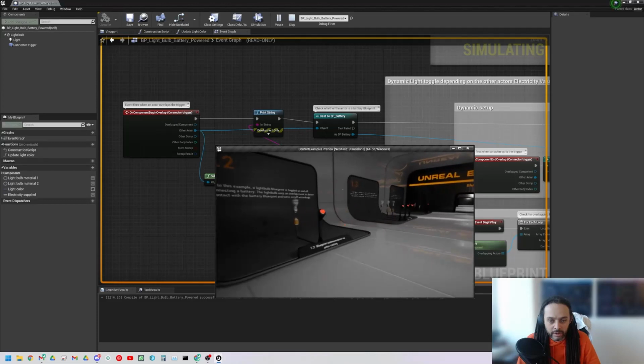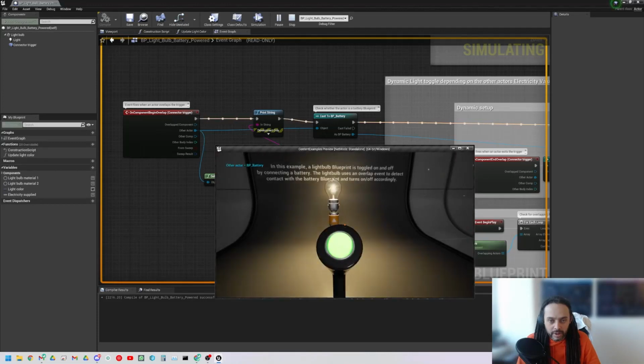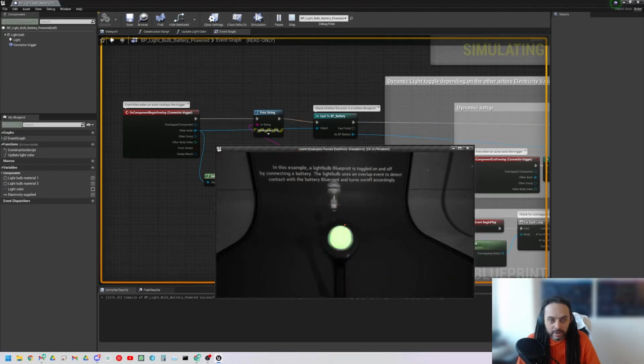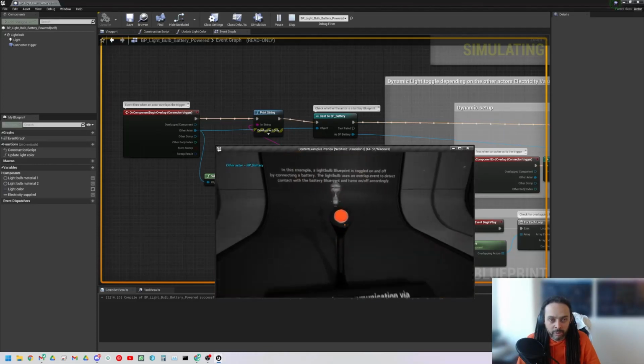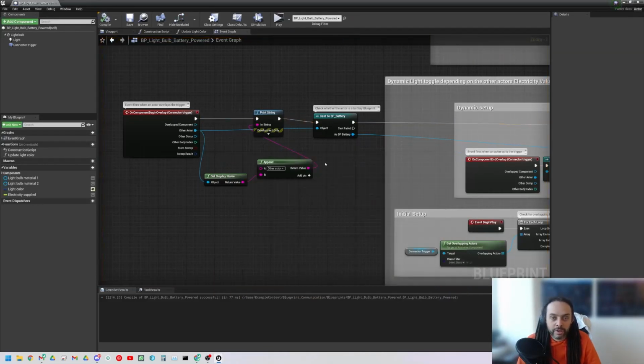And let's just let this debug in real time. Okay, and we see the execution fire. And the other actor it's telling me is a blueprint battery. The reason I've done this is to show you what happens.